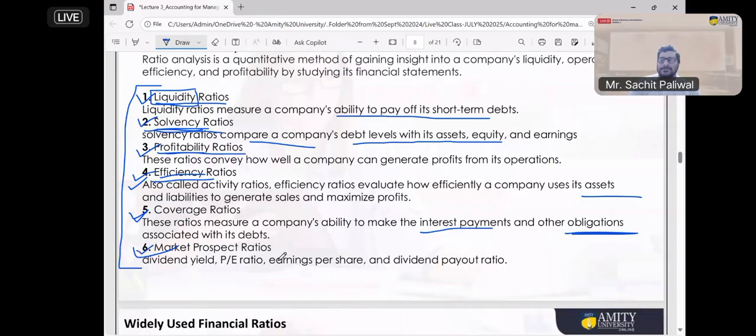And the market prospect ratio checks how the company is taking care of its investors in terms of dividend payment, earnings per share, and dividend payout ratio, how they are paying dividends and other things.